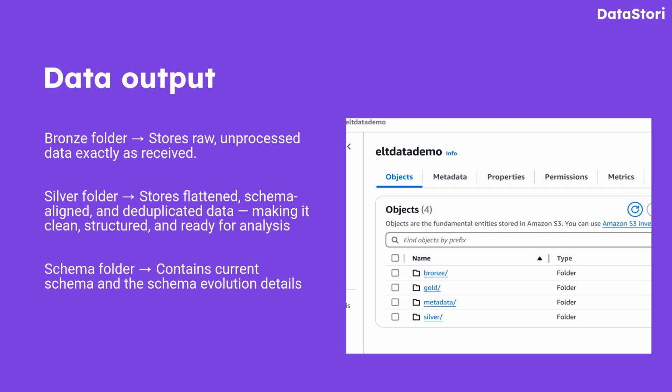By default, data is stored in cloud storage, but it can also be pushed to destinations like SQL Server, Snowflake, or Postgres. The bronze folder contains raw data exactly as received from SQL Server. This is then flattened, schema-aligned, and deduplicated before being stored in the silver folder, which holds clean, structured data ready for analysis. Lastly, the schema folder captures schema definitions and tracks any changes over time.